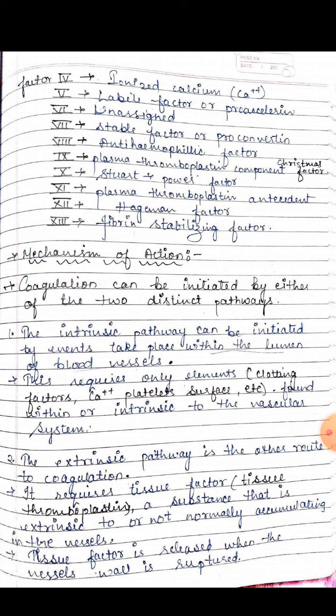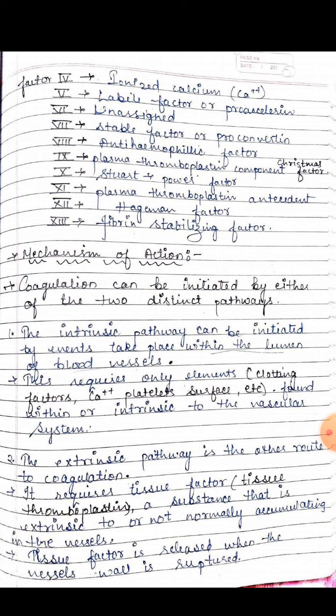Coagulants used systemically are like vitamin K. Other coagulants are like fibrinogen, anti-hemophilic factors, snake venoms, etc. Now come to the mechanism of action.